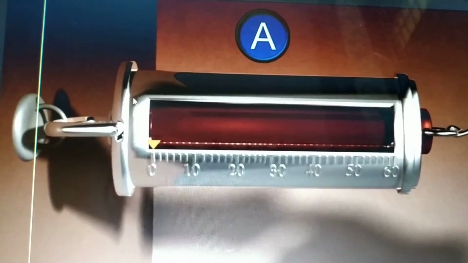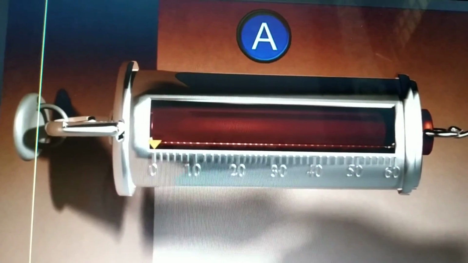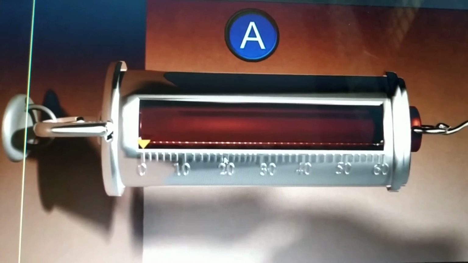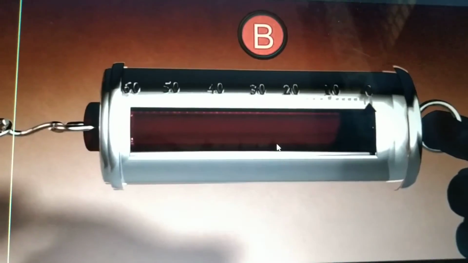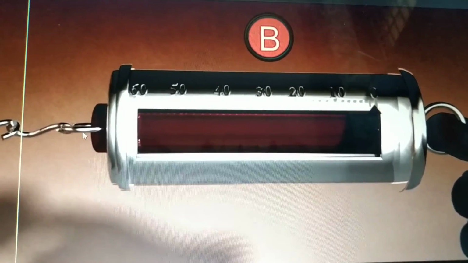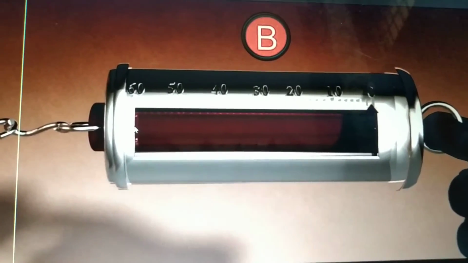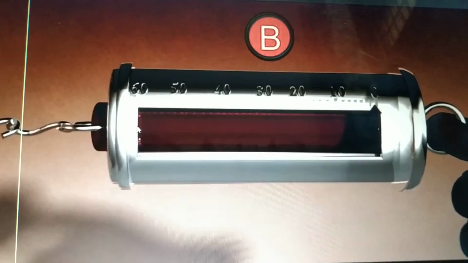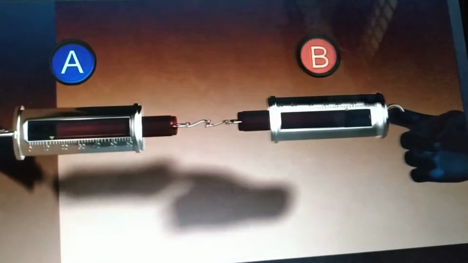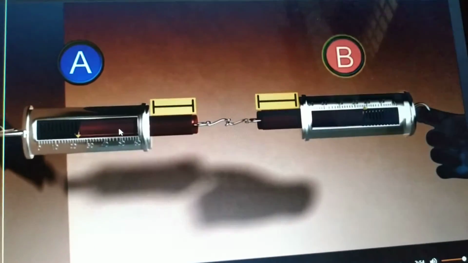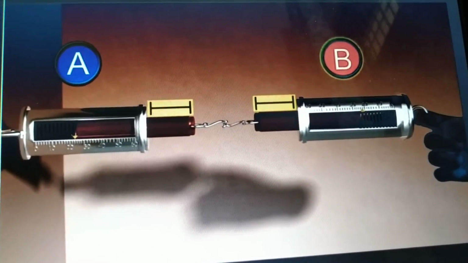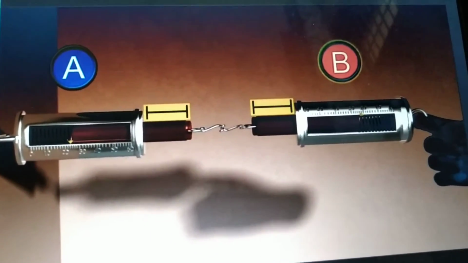Fix one spring balance with the hook on the wall, and the other end of the spring balance is hooked to spring balance B. I hope this is understood by you. So just apply some force on spring balance B to push it or to pull it towards you.